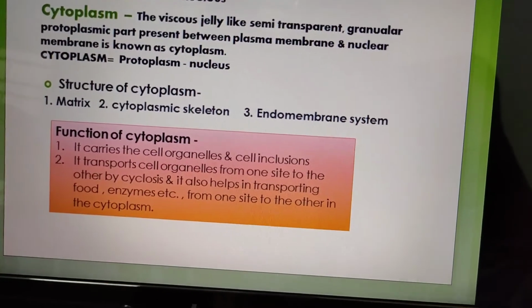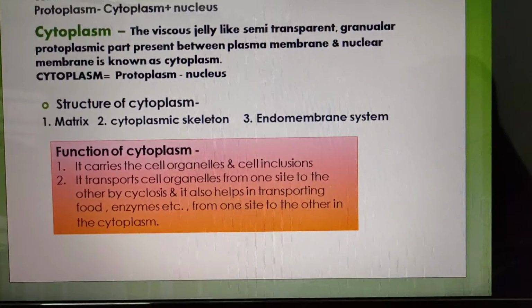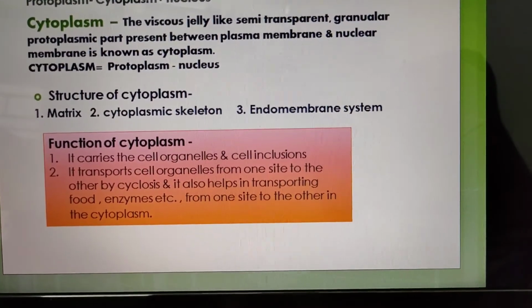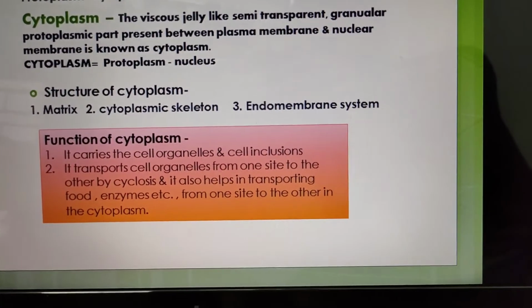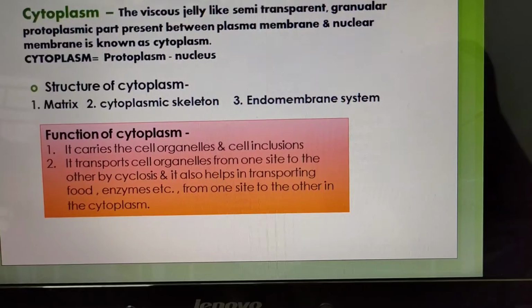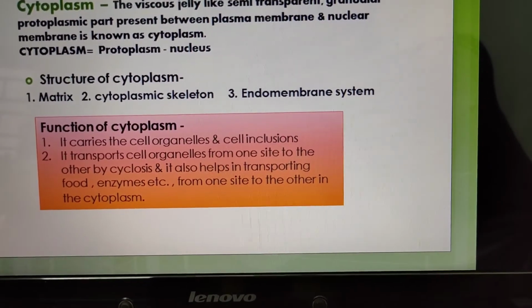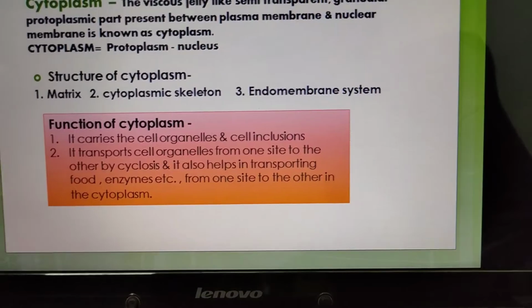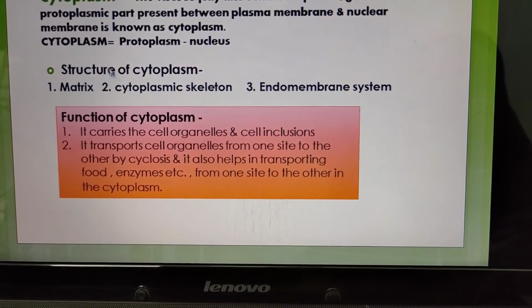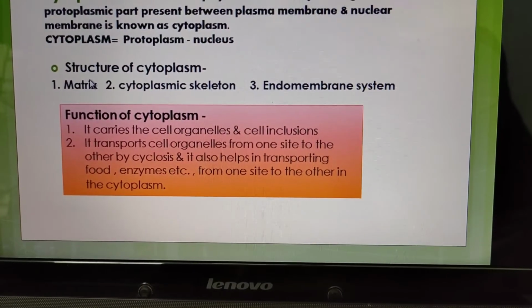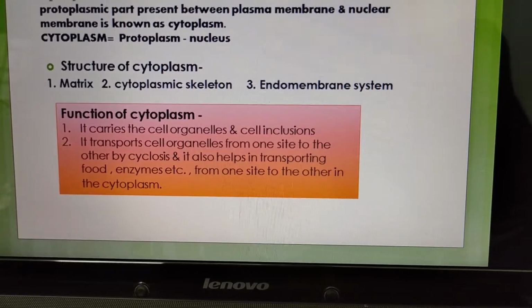The cell organelles and inert material of cytoplasm together are known as trophoplasm. On the other hand, only the matrix part of the cytoplasm is known as hyaloplasm or cytosol. Actually, the matrix is the liquid part of the cytoplasm which is devoid of all the organelles.